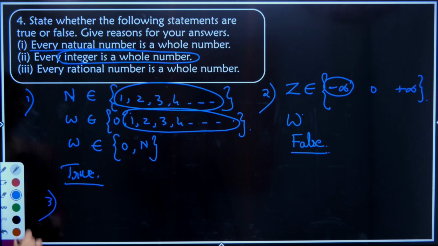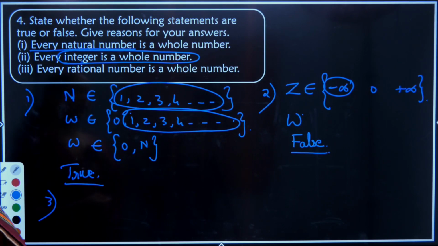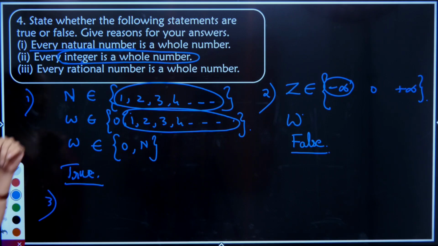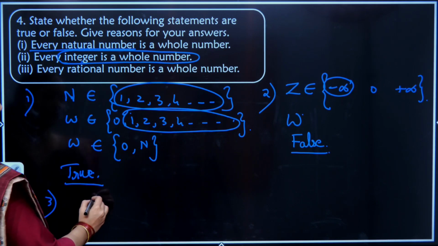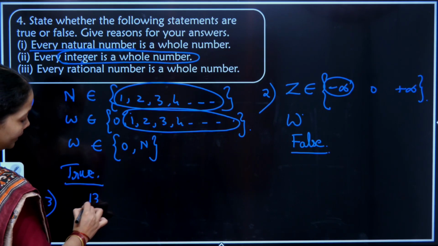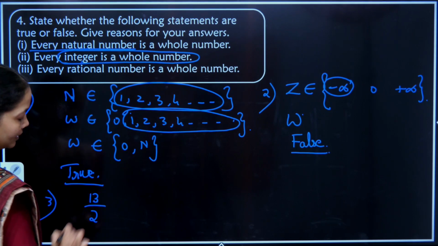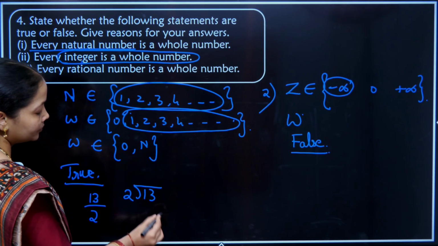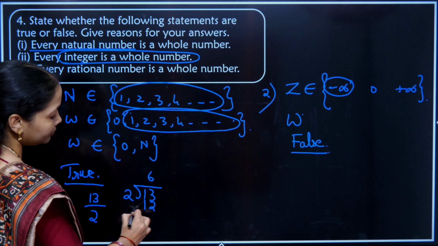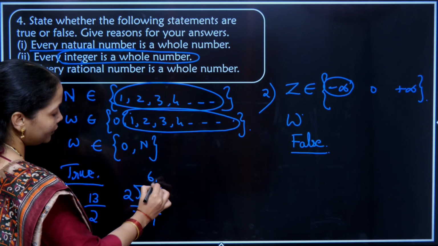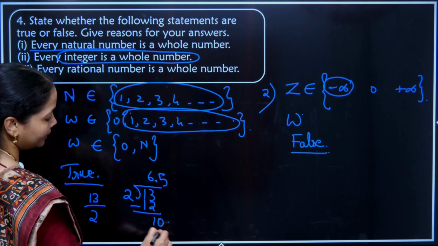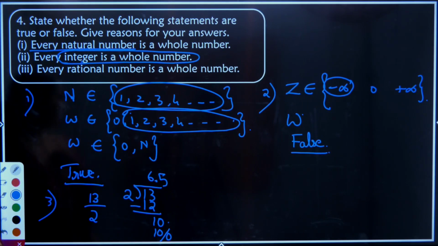Going to the third question. In my third question, it's been asked, every rational number is a whole number. Let us take an example of a rational number, 13 by 2. This is a rational number. Now I'll divide 13 by 2. 2 sixes are 12. Subtracting, 1 with a decimal 0. Then 2 fives are 10 and the remainder is 0.